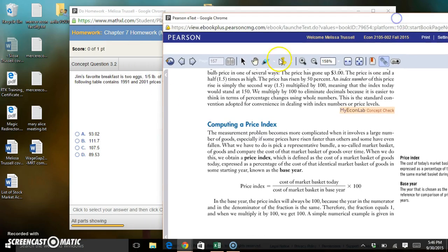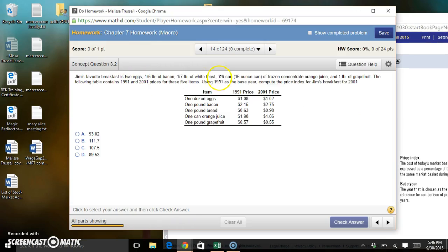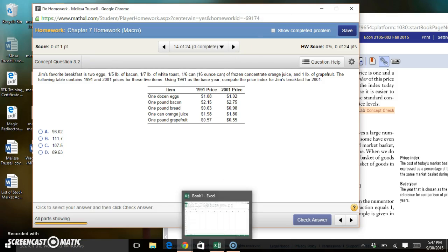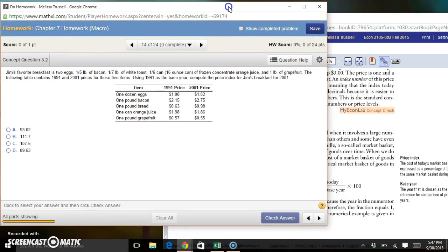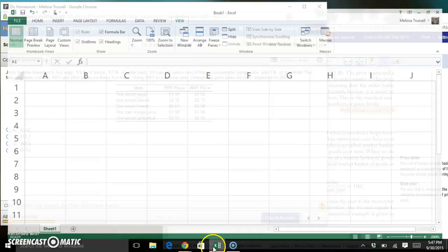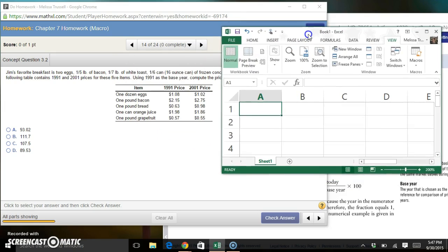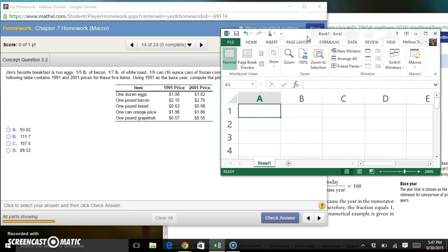So we're going to say today is 2001 because it tells us that 91 is our base year. So what we have to do is find out the cost of his basket today. In this case, Jim's basket is Jim's favorite breakfast. And I'm going to use Excel to help me calculate this. You can do it by hand or with a calculator or however floats your boat. But for me, I'll put a label here for this cell: the price in 2001. So the price today.